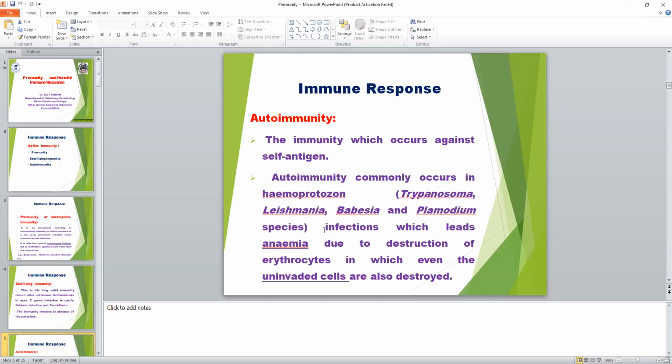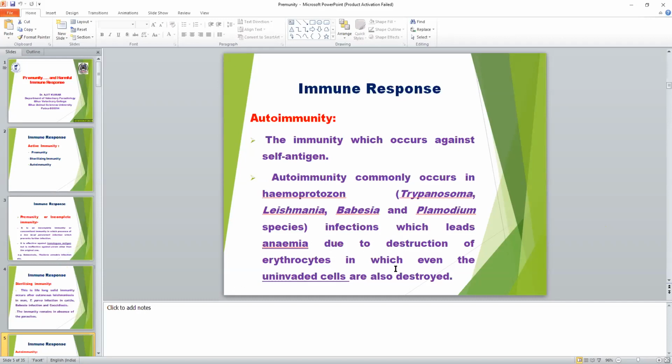So in babesiosis, anemia occurs due to hemolysis of RBC, but in this case autoimmunity develops, and this leads to destruction of erythrocytes, in which even the uninfected cells are also destroyed.